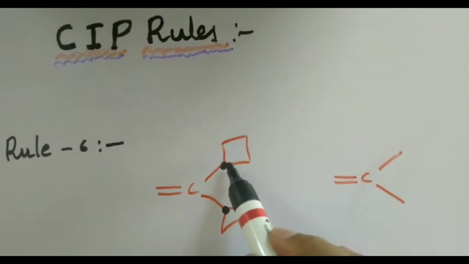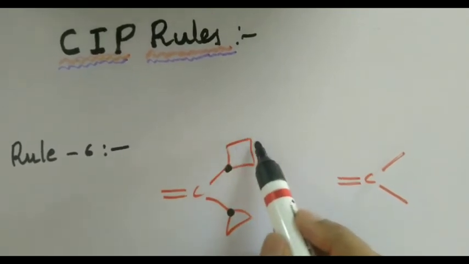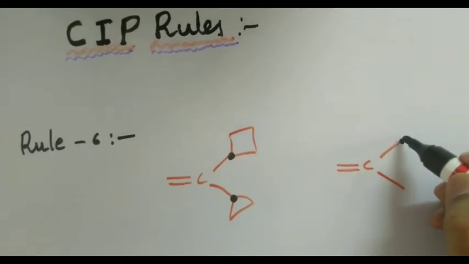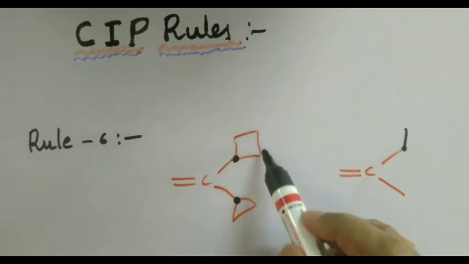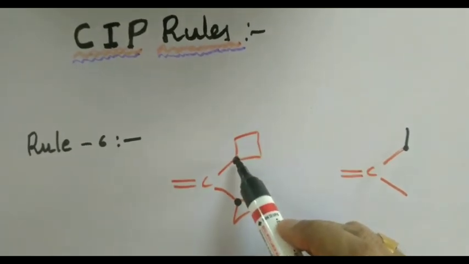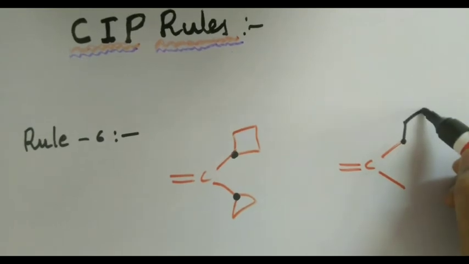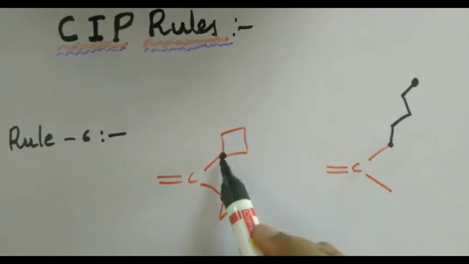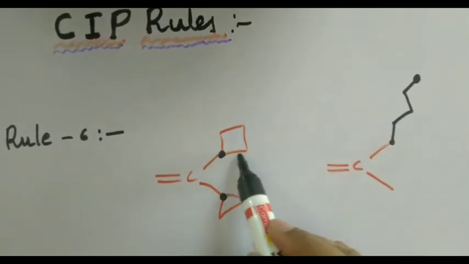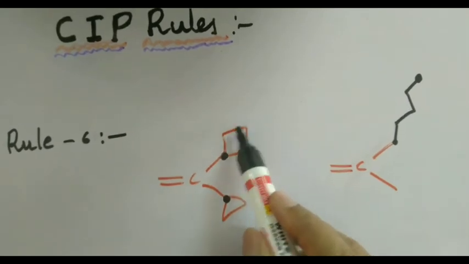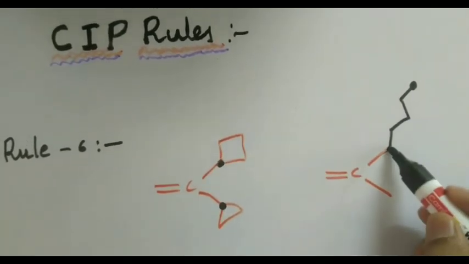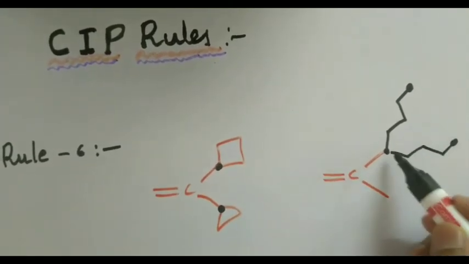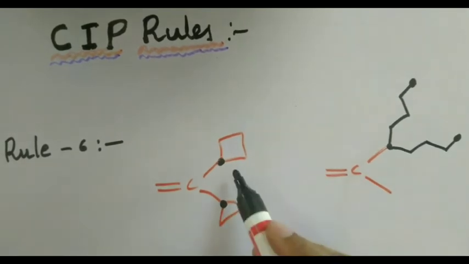So let us suppose first I am moving from this particular carbon in this direction. I get 1, 2, 3 and the 4th atom is again carbon. Now I am starting again here, moving this way: 1, 2, 3, the 4th atom is again carbon. So this is the digraph of this particular ring.